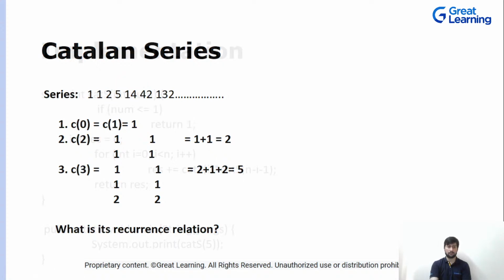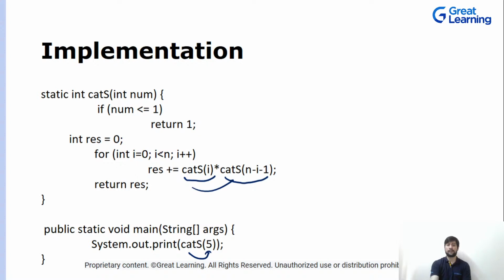So now let's go for this. We'll pass in 4 as an argument, not 5, so that we have fewer calculations to do. So 4 is passed. We check, is this number less than or equal to 1? No, it is not. So we have this result that is there. Now what we are doing, we are traversing from 0 to n, that means from i equal to 0 to n.